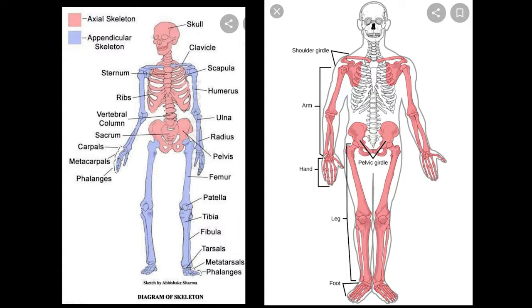And number two is appendicular skeleton, অর্থাৎ উপাঙ্গীয় কঙ্কাল, and it is mainly formed by shoulder girdle, or you may also call it pectoral girdle, upper limbs, pelvic girdle, and lower limbs.